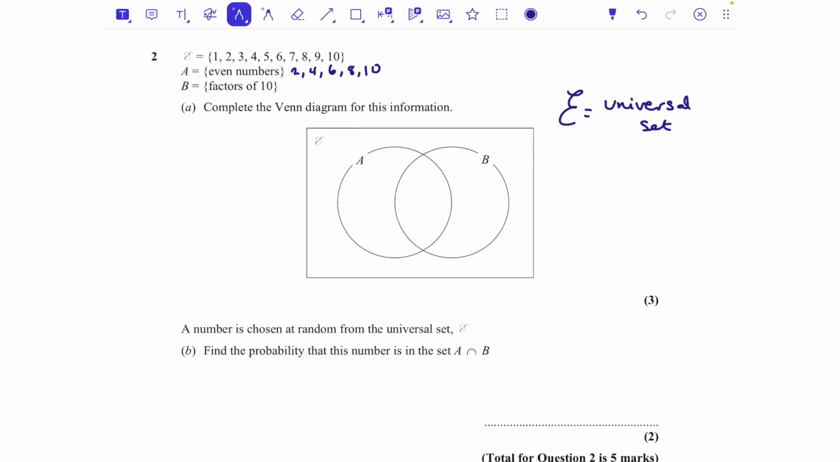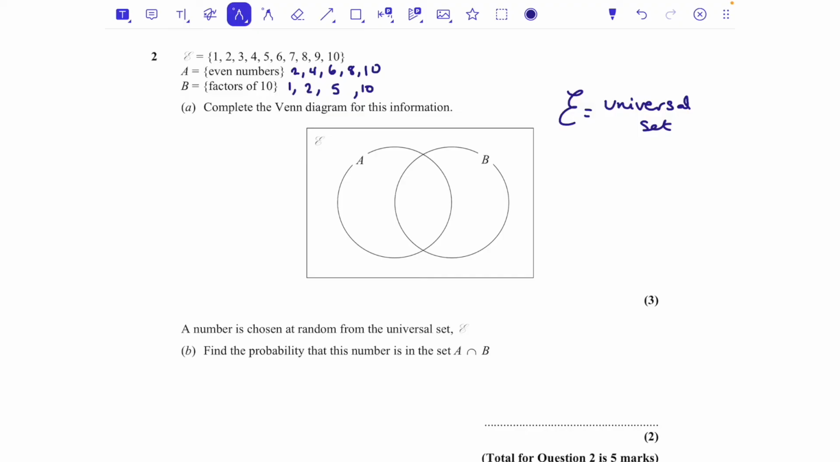And then B, factors of 10. So we've got 1 and 10. Don't forget factors come in pairs. And 2 and 5. There we go. Those are all of the factors of 10, numbers that fit into 10 an exact number of times. Okay, let's go ahead and complete the Venn diagram for this question.